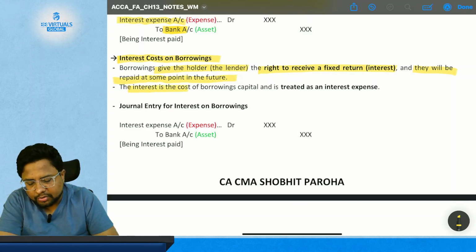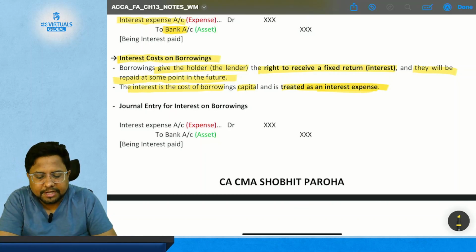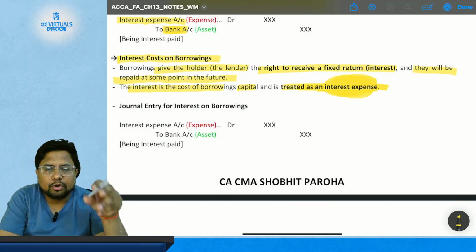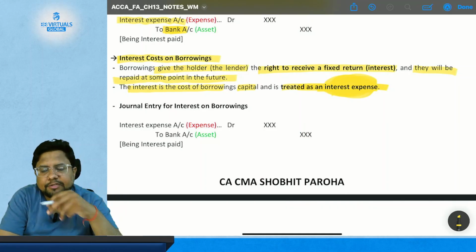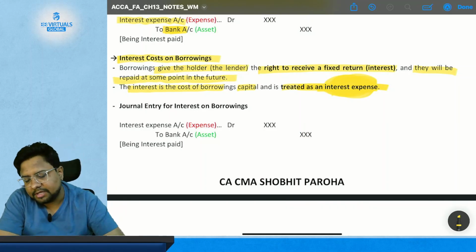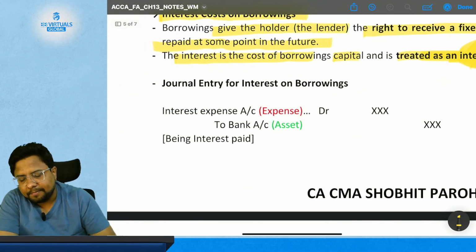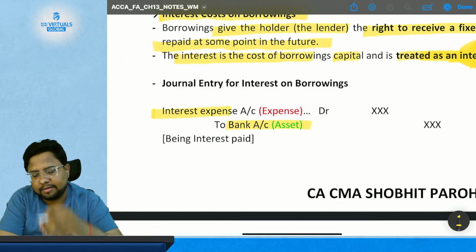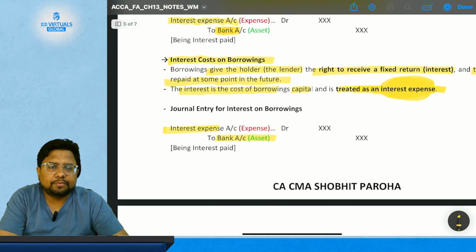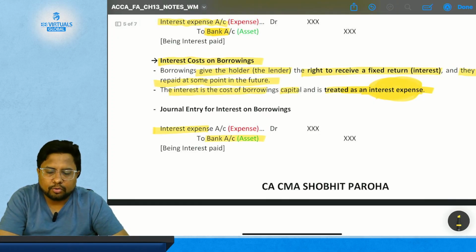The interest is the cost of borrowing capital and is treated as interest expense. So whatever amount you pay as interest on the loan will be treated as interest expense, and the journal entry will be interest expense account debit, bank credit. This is the cost of capital for borrowing or loan notes.